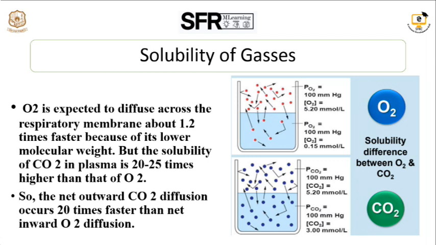So the net outward CO2 diffusion occurs 20 times faster than the net inward diffusion of oxygen. That is why we take in a higher amount of oxygen, but the diffusion rate is less compared to carbon dioxide. That is why we require repeated breathing, and we require more air continuously to get the oxygen.